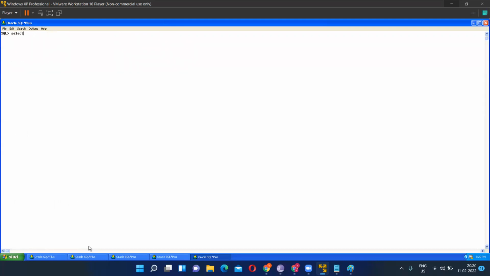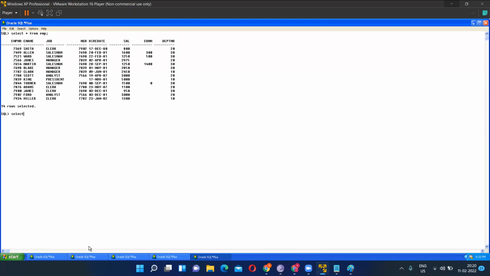See here. I want to count the employee number. So what do I have to write? Select count EMP number. EMP number is this column, the first column. From which table? EMP. So what will be the output, guys? Can someone tell me? 14. But if there is a null value, then it will not count the null value.